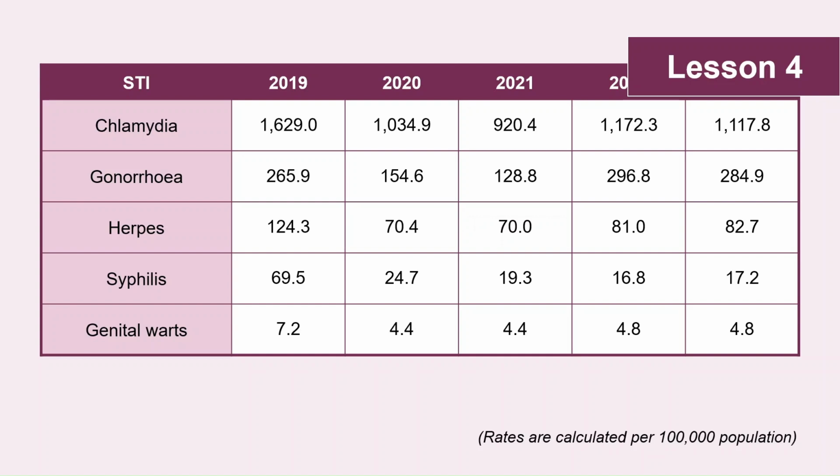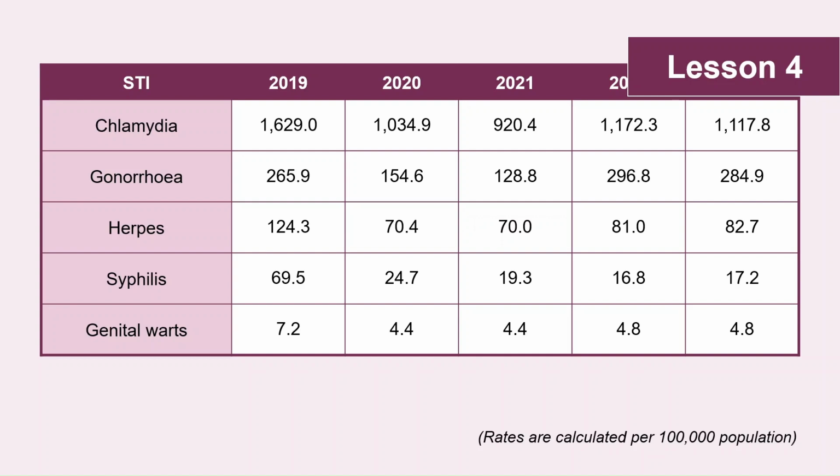It's important to clarify to pupils when you're revealing these answers that these statistics are calculated on the basis of how many transmissions there are across every 100,000 people. So this isn't a raw number, it's a figure pro rata, which is done to allow comparisons to be made over time, regardless of changes in the size of the population. As you can see by the data here, the chances of getting chlamydia are far higher than the chances of getting genital warts.